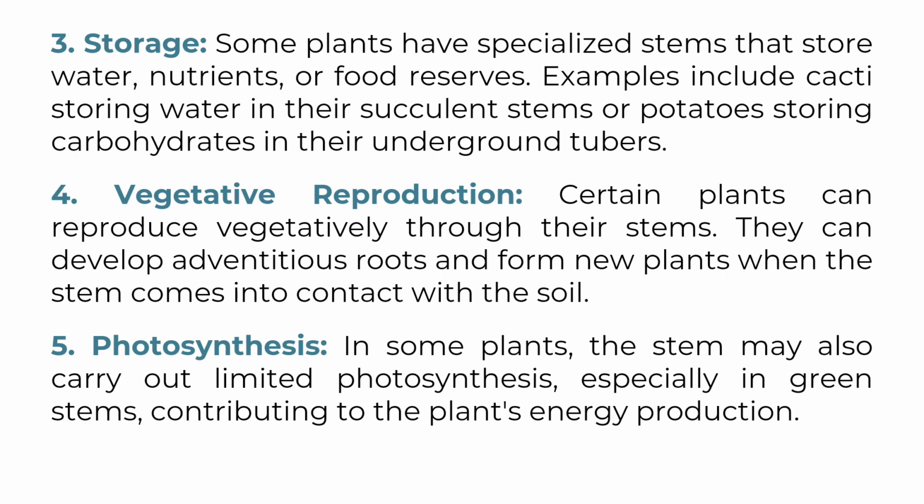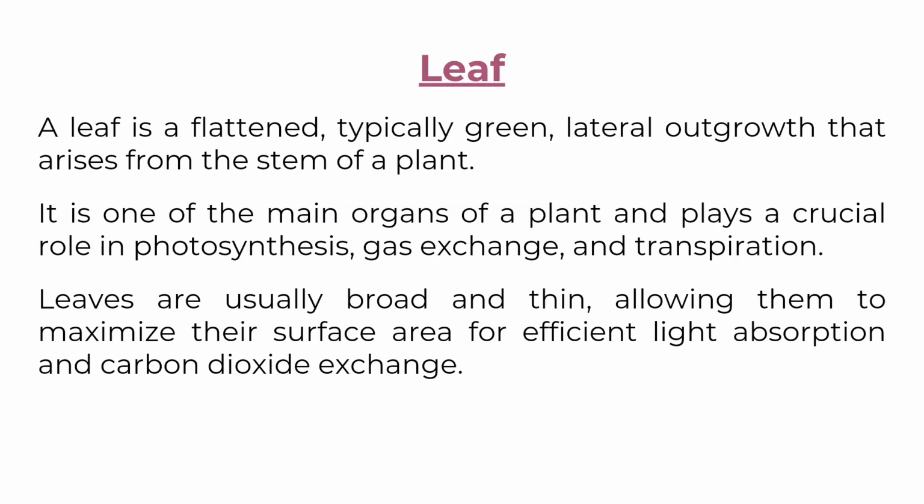Vegetative reproduction. Certain plants can reproduce vegetatively through their stems. They can develop adventitious roots and form new plants when the stem comes into contact with the soil. Photosynthesis. In some plants, the stem may also carry out limited photosynthesis, especially in green stems, contributing to the plant's energy production. Leaf. A leaf is a flattened, typically green, lateral outgrowth that arises from the stem of a plant.